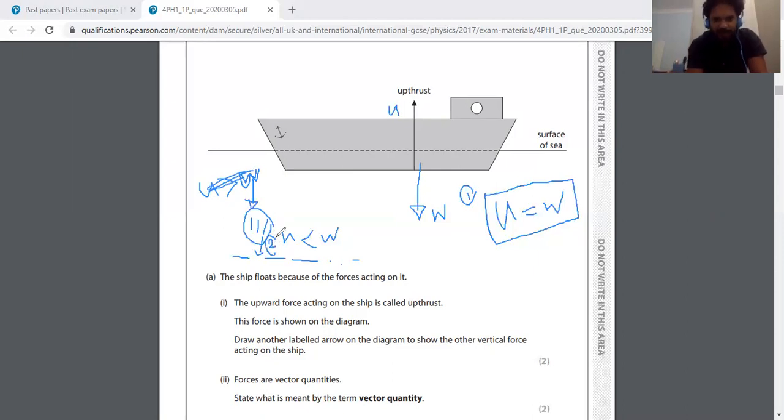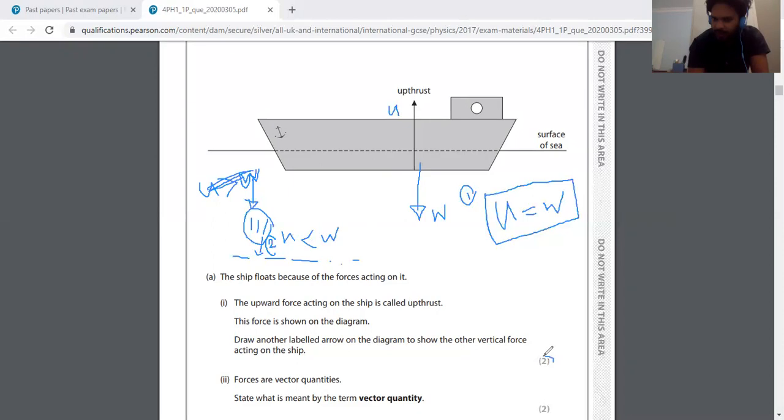Let's go to the first question. This force is shown in the diagram. Draw another labelled arrow on the diagram to show the other vertical force acting on the ship. They asked to draw another labelled arrow to represent the other vertical force.